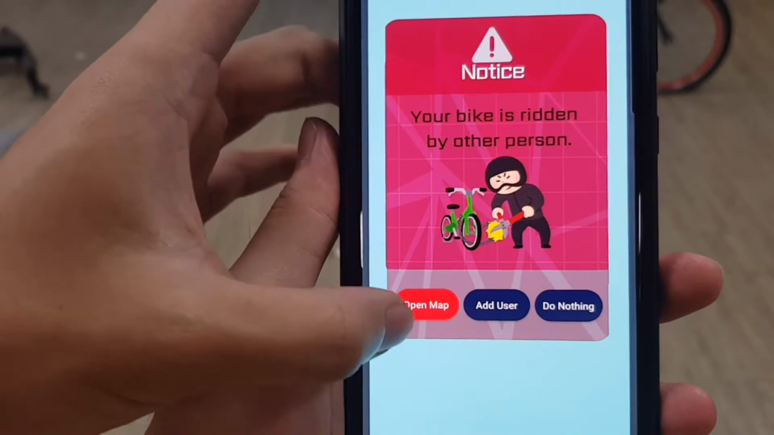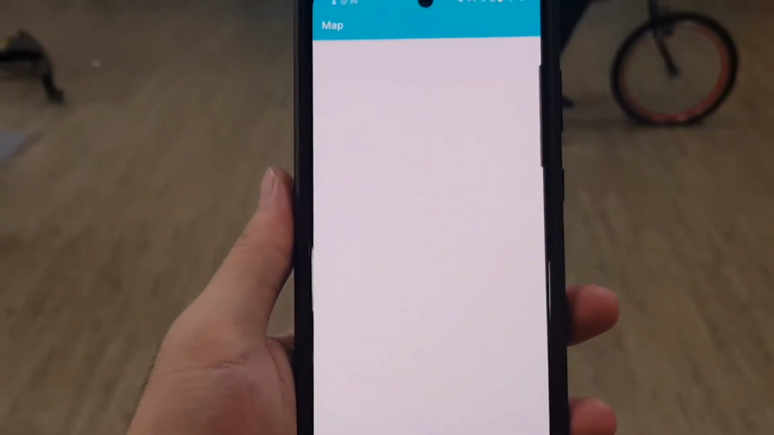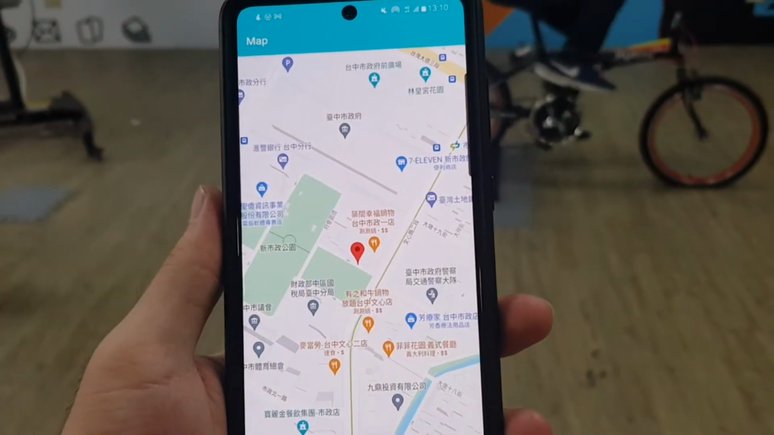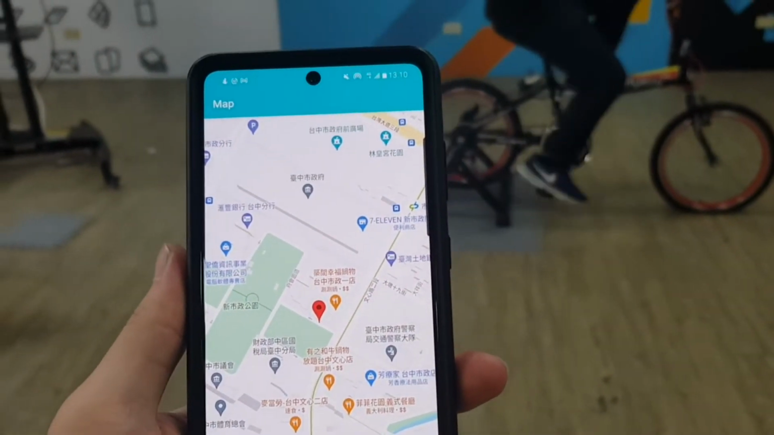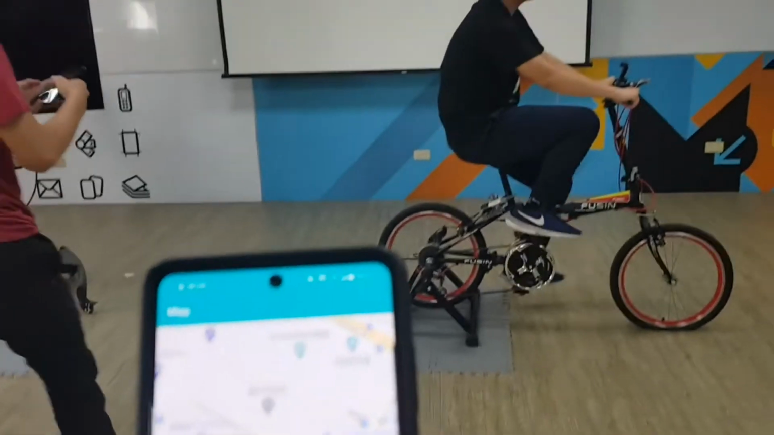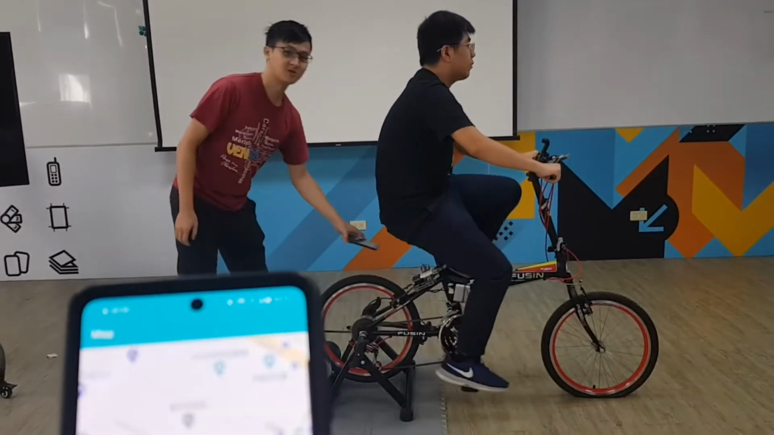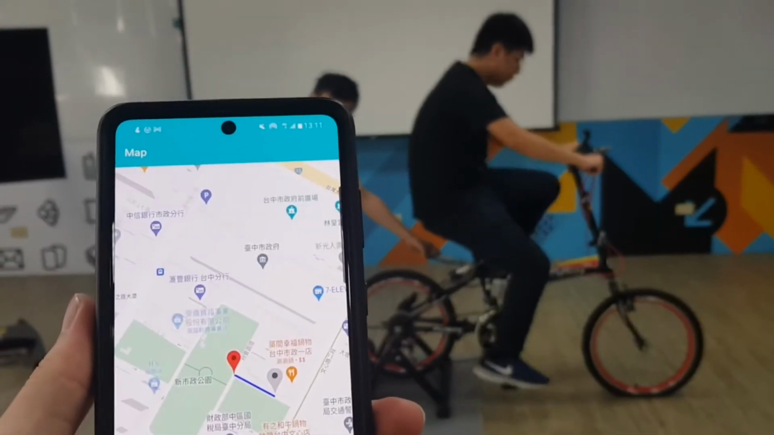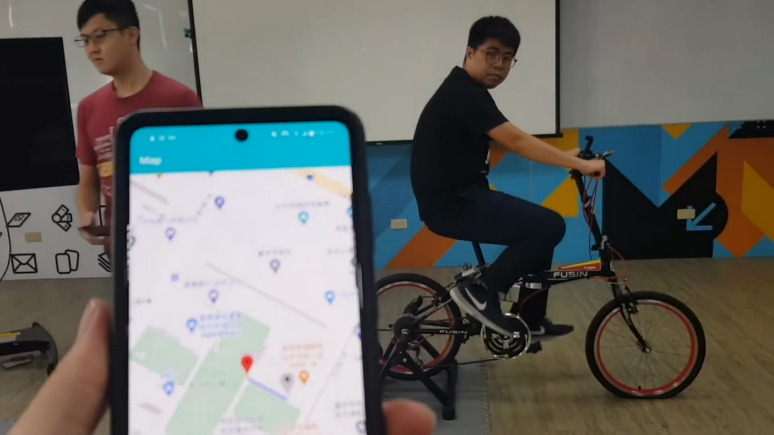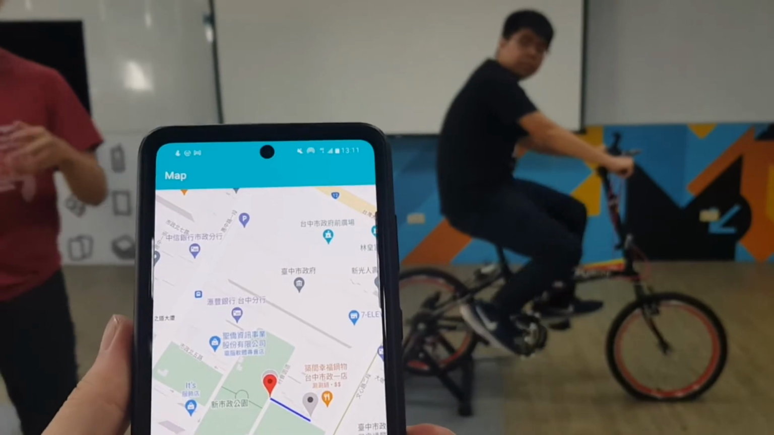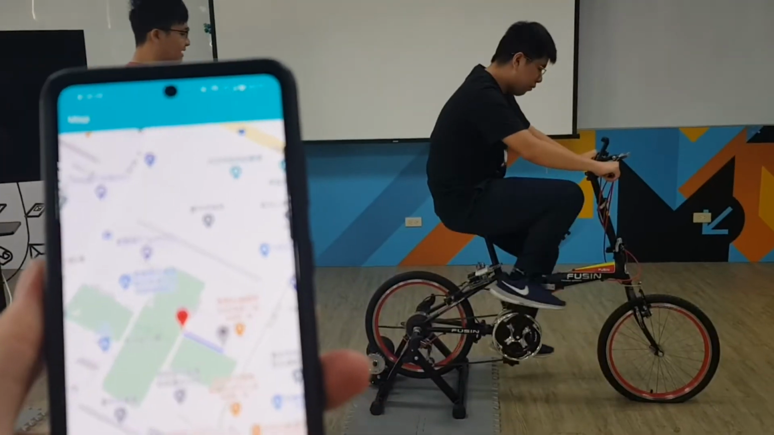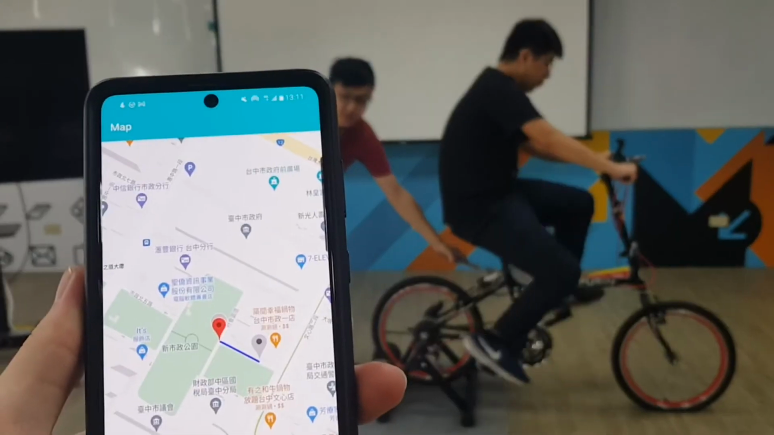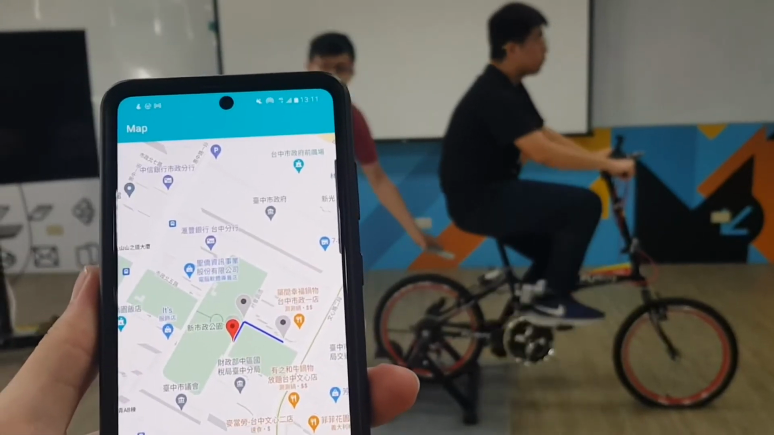Now we hit the open map button. Within a period of time, the owner will know the location of the bike and, of course, the thief. Now if the thief is still moving and gets into the range of another application user, as you can see on the map, the location changes immediately. And if the thief is still moving and passes by our third application user, as you can see on the phone, the location changes immediately. And this is the end of our presentation.